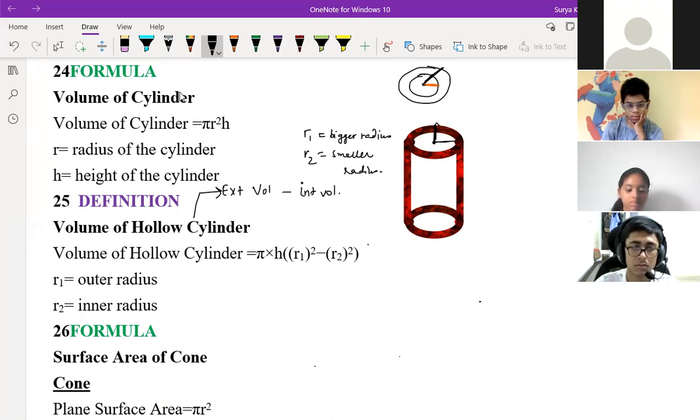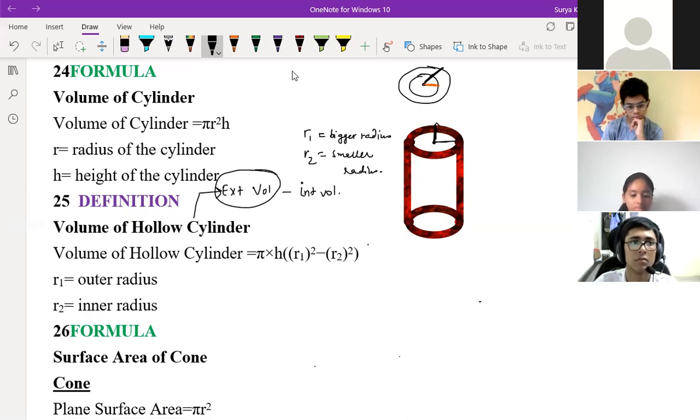Like suppose a glass, you are drinking water. Basically it's only exterior volume. If you take exterior volume minus interior volume, then only you can get the answer. Exterior volume is nothing but only the volume of cylinder, no? Volume of cylinder of greater radius. That is external volume, right?